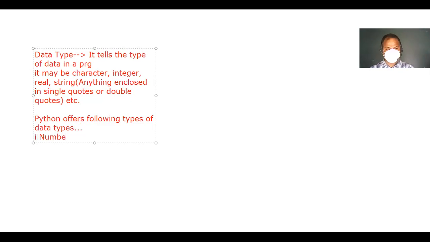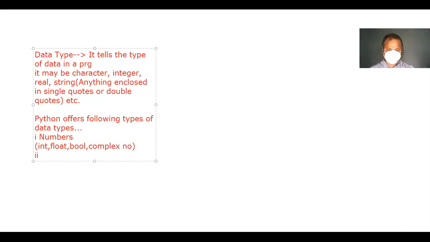First one is number, and it may be integer, float, boolean, or complex number. We will discuss them one by one very quickly. Integer, float, boolean, you all know, 0 and 1; complex number has a real part and an imaginary part.